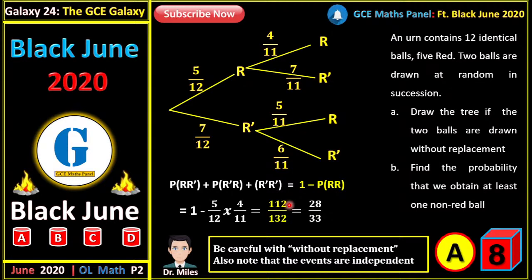So another shortcut is 1 minus the probability that both balls are red, right? You have 28 on 33. If you still simplify it like this directly, you still have the same answer. So you can do it in two ways, and the result will still be the same.